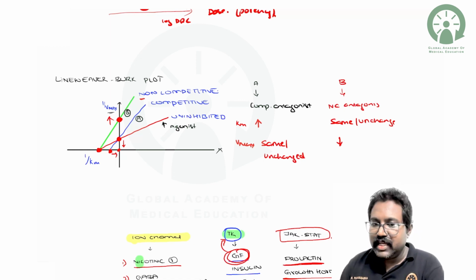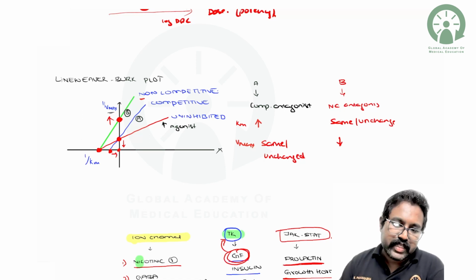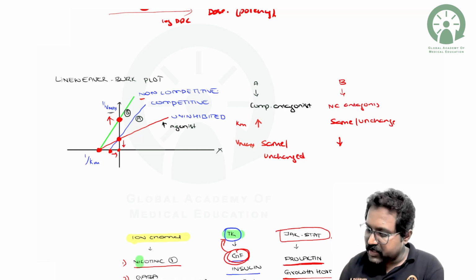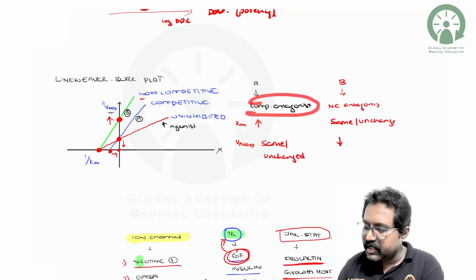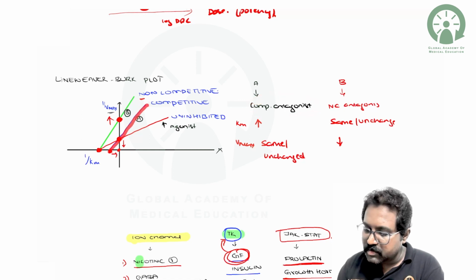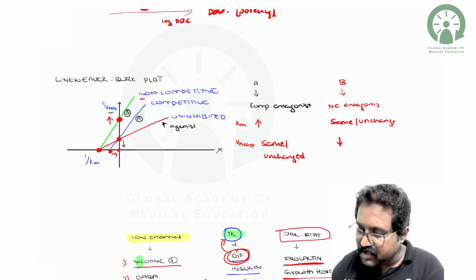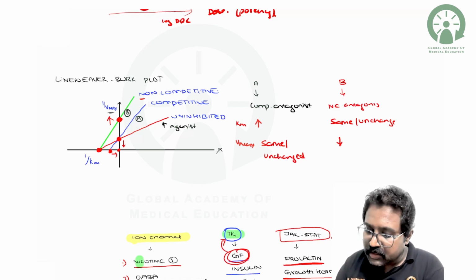With this in mind, whether the line is farther away from the center or nearer to the center will decide whether this parameter increases or decreases the antagonism. In the case of competitive antagonism, there is an intercept on the y-axis, the same as the agonist's. The y-axis tells you about the Vmax, so it is the same as that of the agonist.